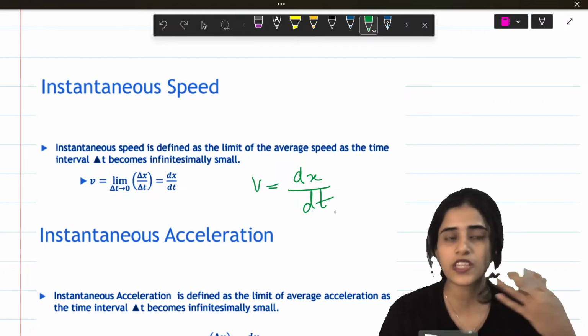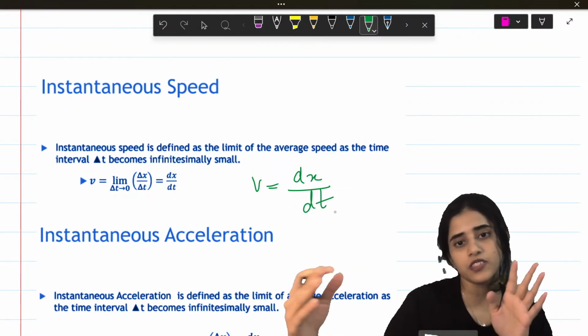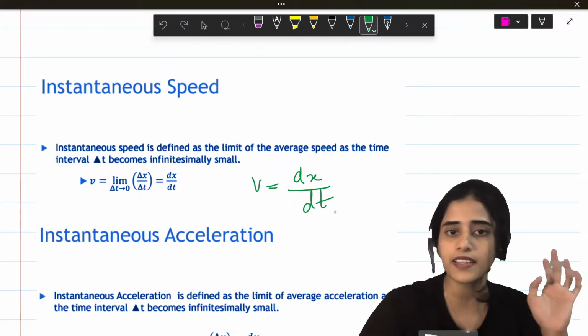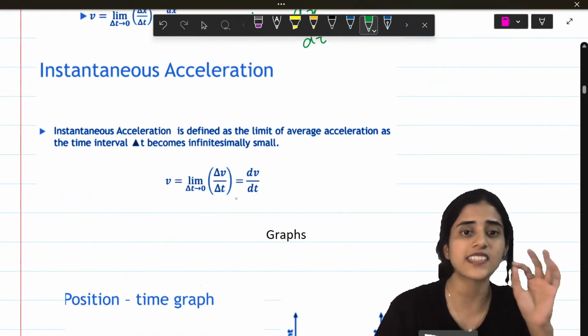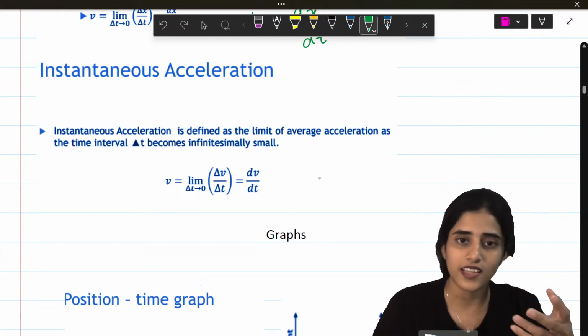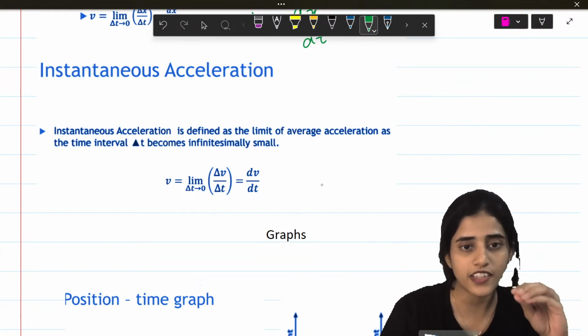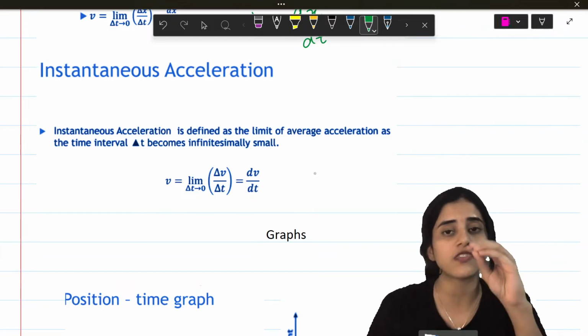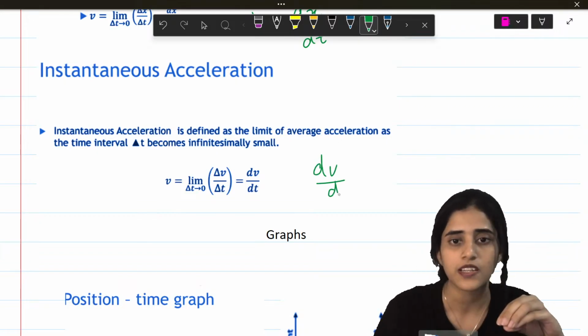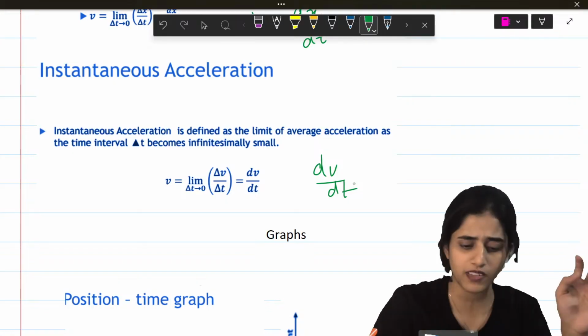So in your question, if they give you the distance as a function of time, you just have to do dx by dt to get it. Is that fine? Next is instantaneous acceleration: change in velocity by change in time. Sorry, instantaneous acceleration is dv by dt. Simple concepts.